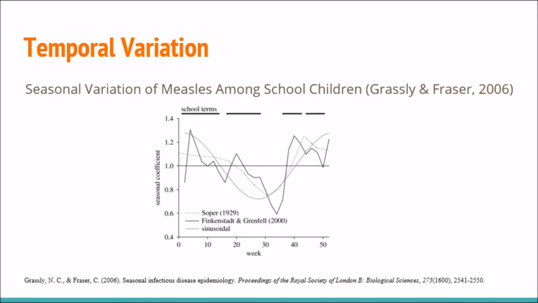Here's another graph depicting the seasonality of the measles virus among school children. You can see when school's not in session, transmission of the measles virus drops significantly. And this data is from two different years, one in 1929 and another in 2000, and you can see the same result.